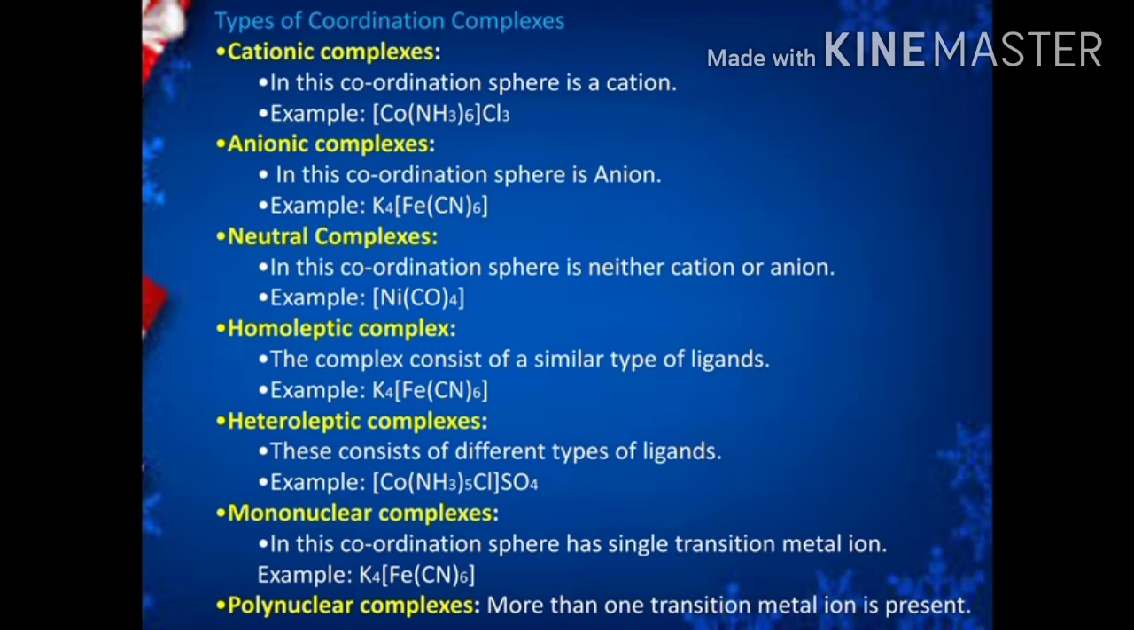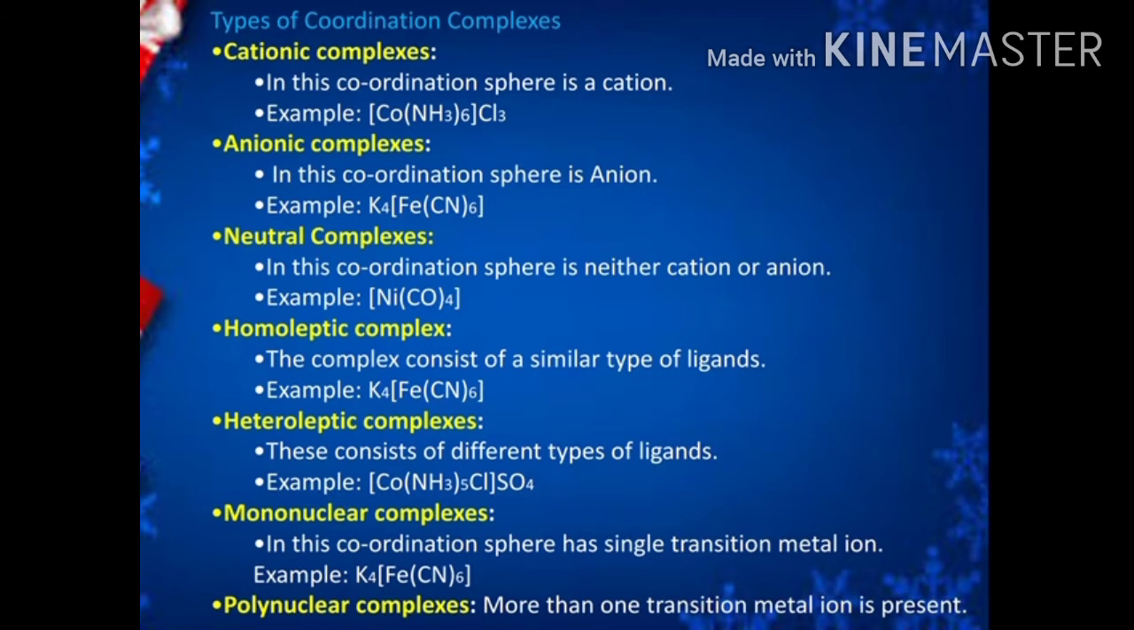Co(NH3)6Cl3. When this compound undergoes ionization, it produces [Co(NH3)6]3+ plus 3Cl-. So, here the coordination sphere is carrying a positive charge. That means that is a cation. Therefore, that complex is called a cationic complex.